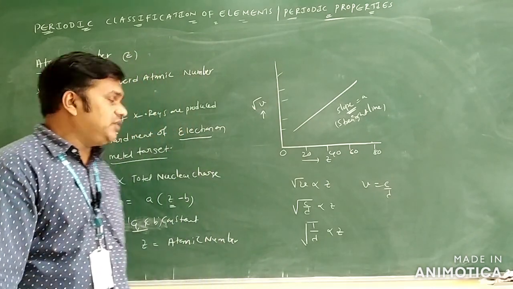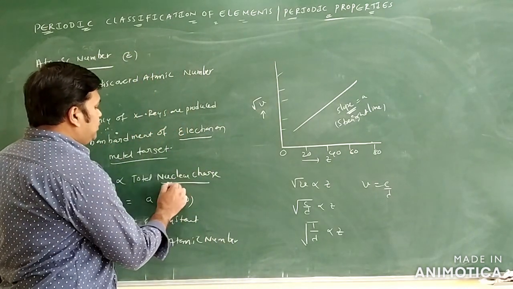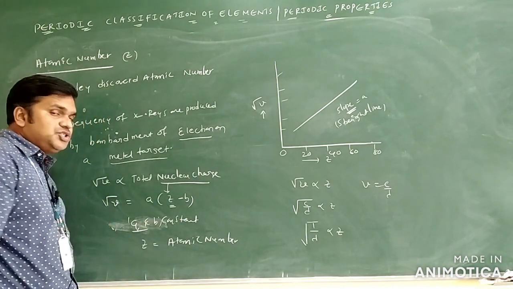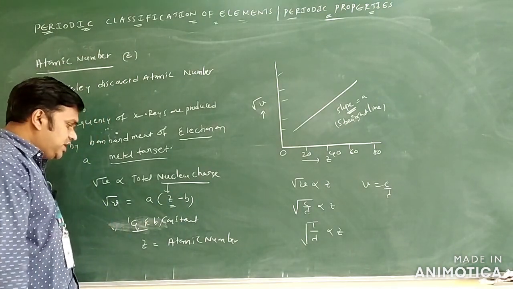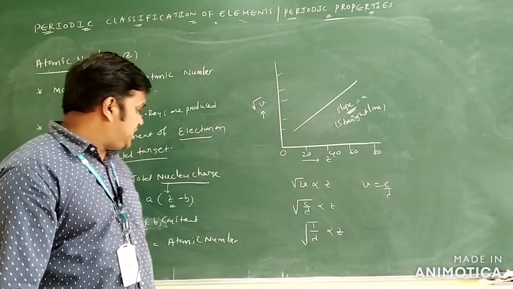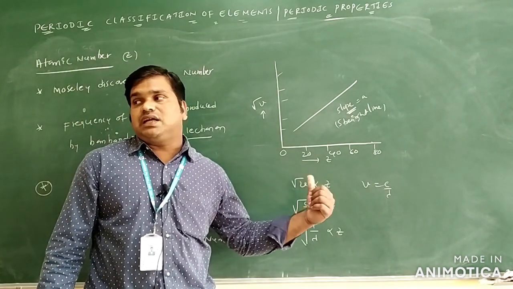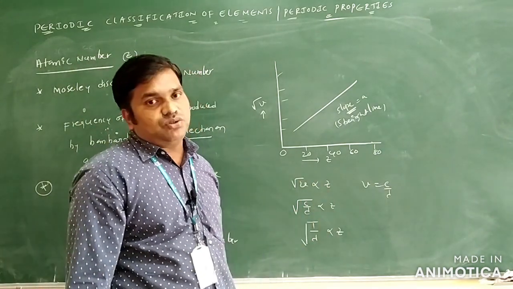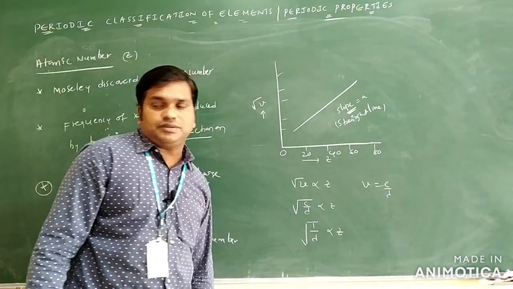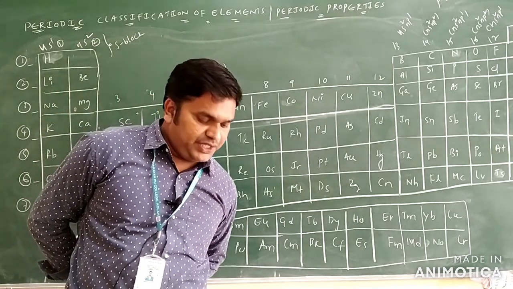From that frequency you will write that frequency is directly proportional to the total nuclear charge only. Nuclear charge is related to Z only. So we will write nu bar is equal to A into Z minus B. Here A and B are called constants only. Z is the atomic number only. The graph you got is a straight line passing through the horizontal axis only. So this is regarding atomic number calculations only.